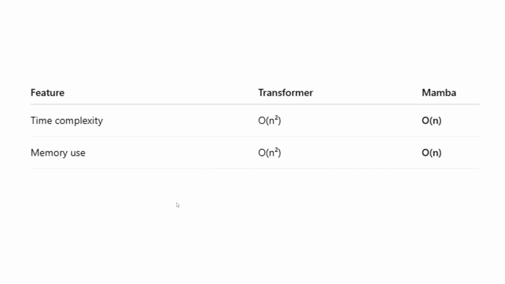In terms of time complexity and memory usage, the transformer is O of n squared, whereas Mamba is O of n. So as your sequence lengths increase, your memory and time complexity increases quadratically with the transformer, while it increases linearly with Mamba.